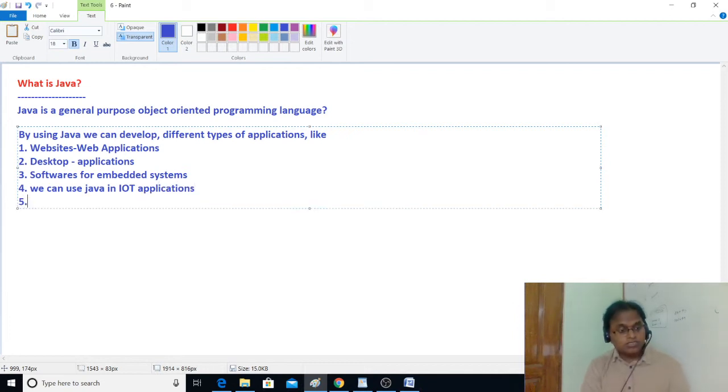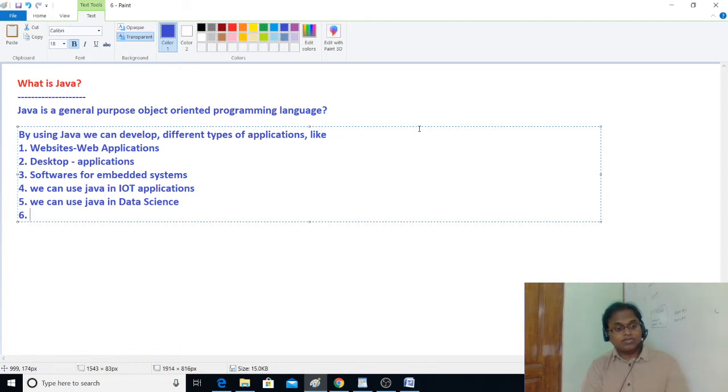We can use Java for data science, or we can say we can use Java in data science applications. We can use Java in data analytics.